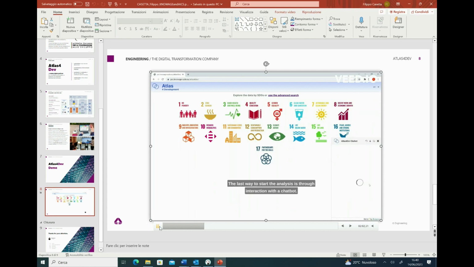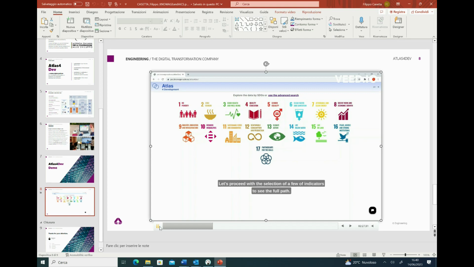The last way to start the analysis is using interaction with a chatbot. Although this feature is still under development, you should know that in the future there will be the possibility to ask some questions to this chatbot. And starting from our queries, the artificial intelligence, through some machine learning algorithm, will provide us a list of indicators that match our needs.